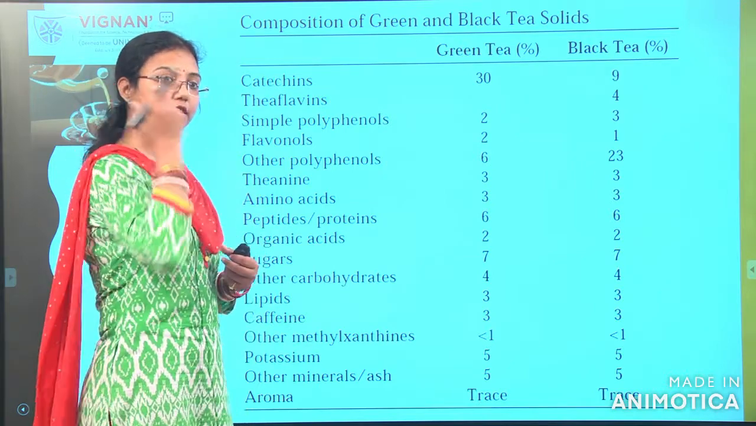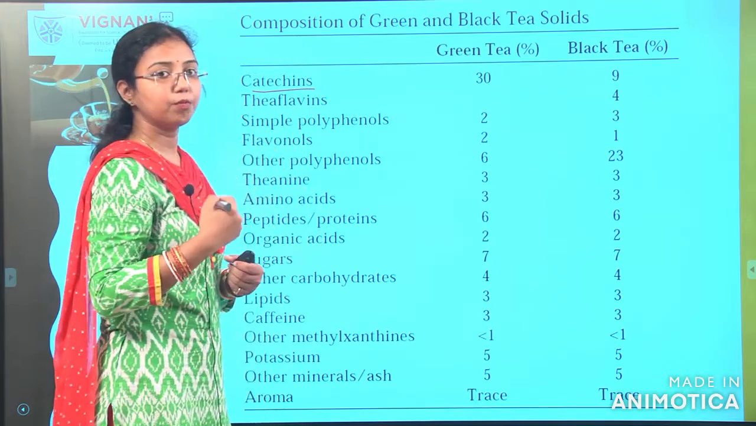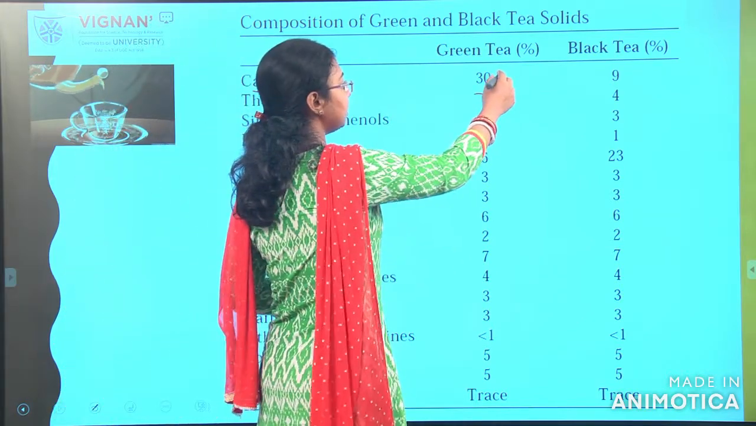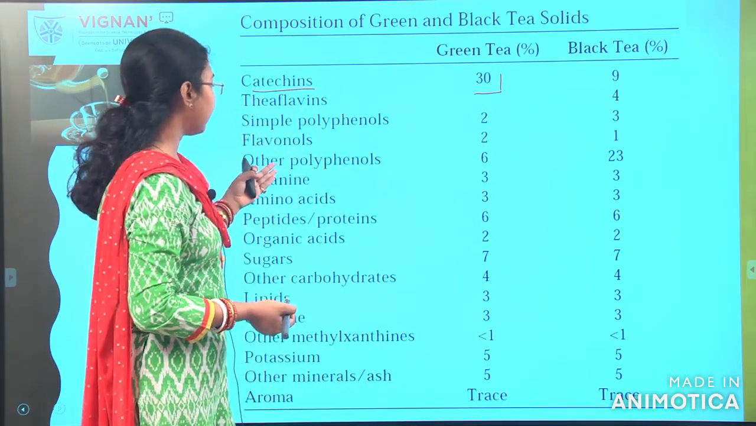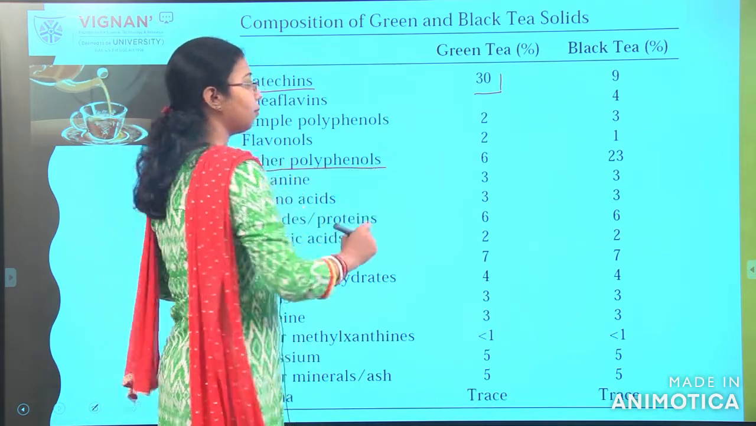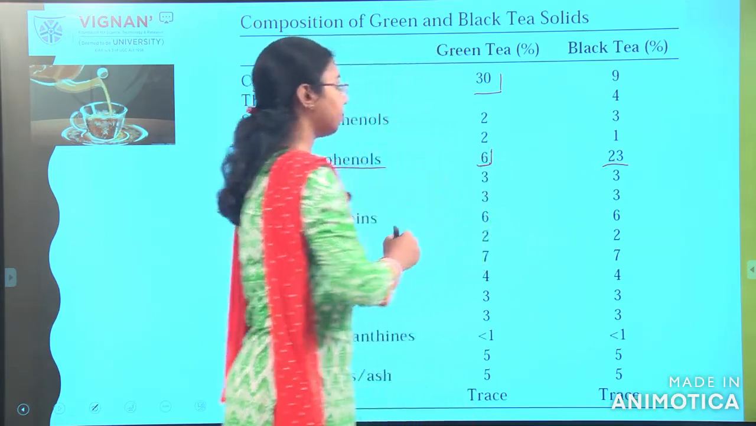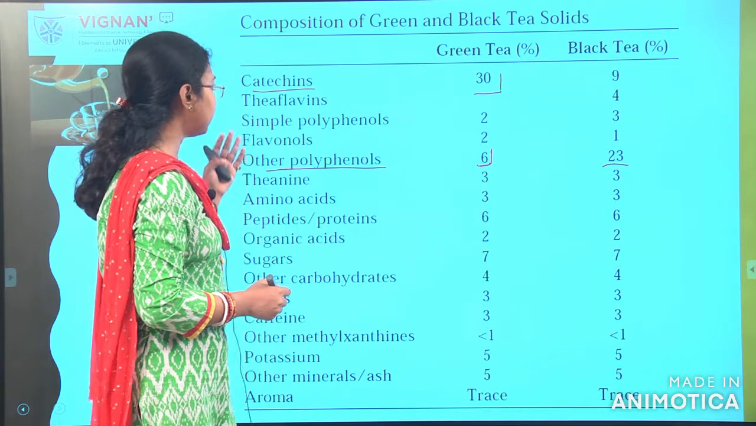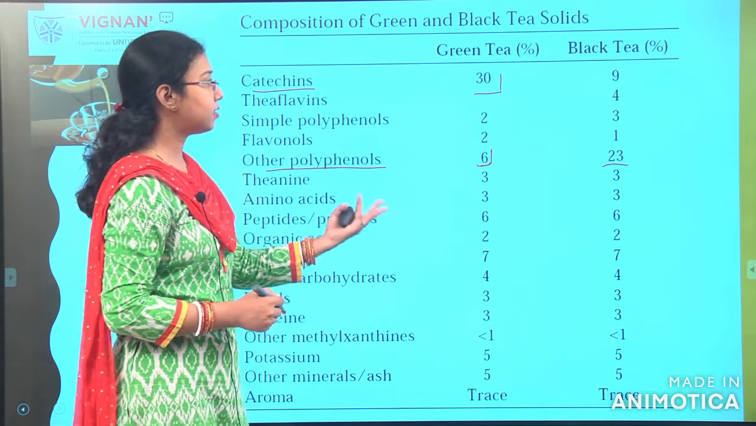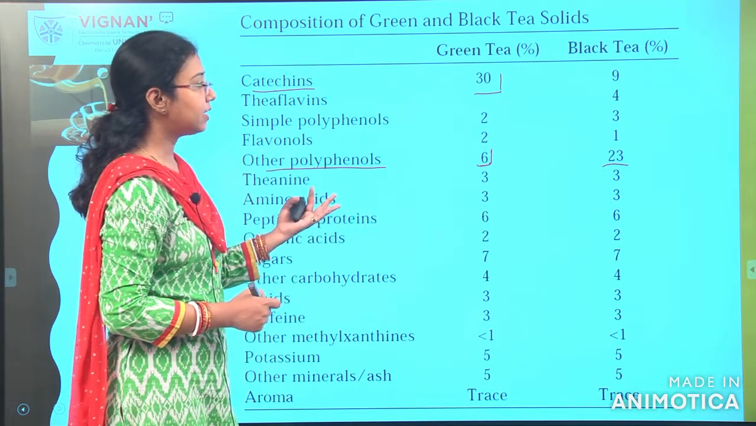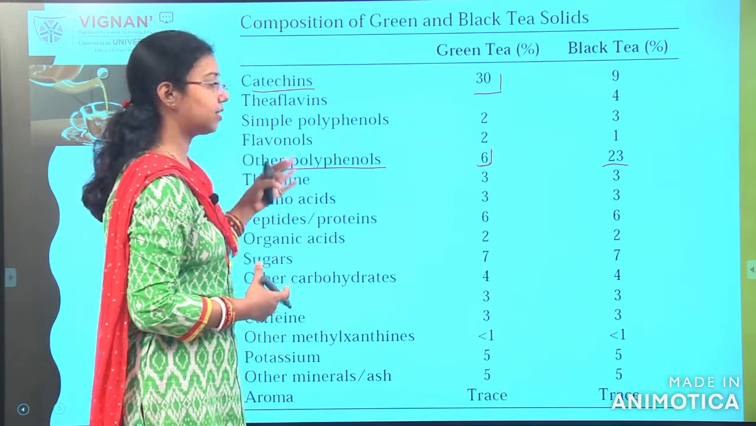Here again comes the difference between green tea and black tea. Which one is more in green tea and which one is less? Here you can see catechins are more in green tea, 30%, whereas in black tea it is only 9%. But polyphenols are more in black tea, and less in green tea. This is how we can mainly differentiate the flavonoids, catechin, theanine and protein content. Mostly you can see there are similarities, but the main difference is between the catechins and the polyphenols.